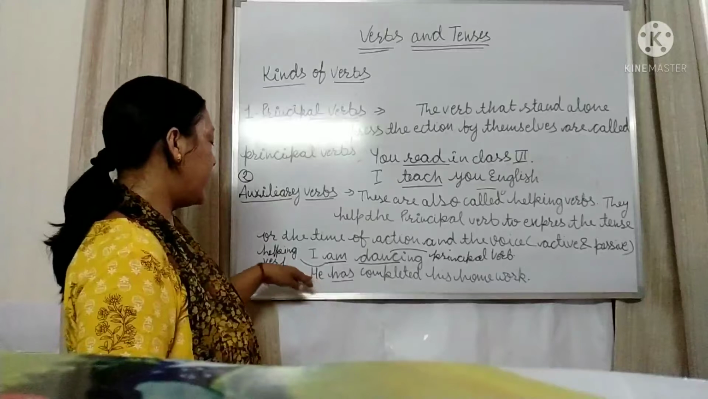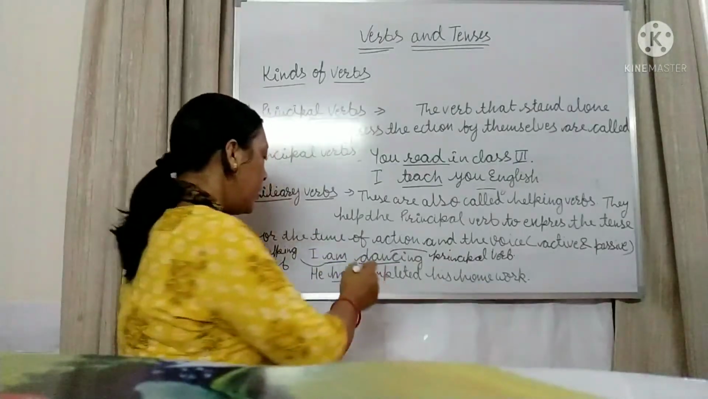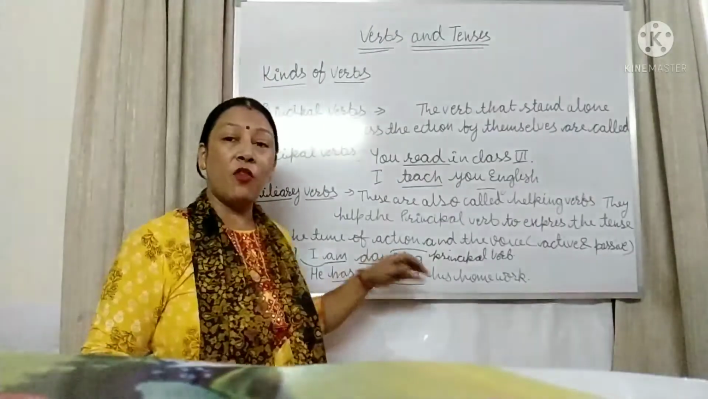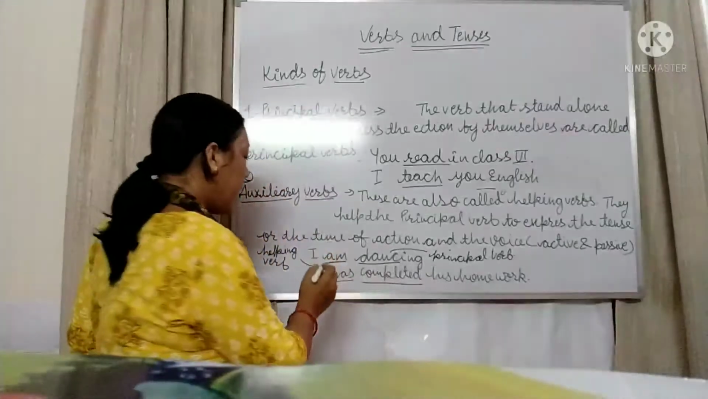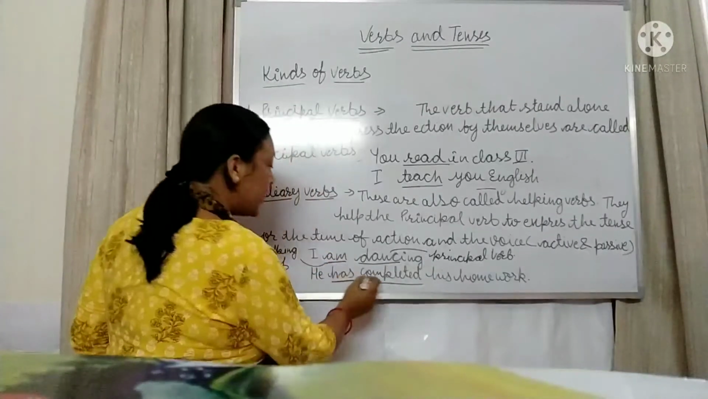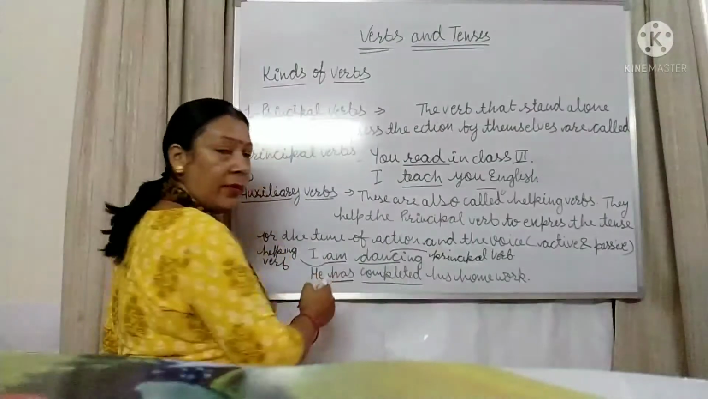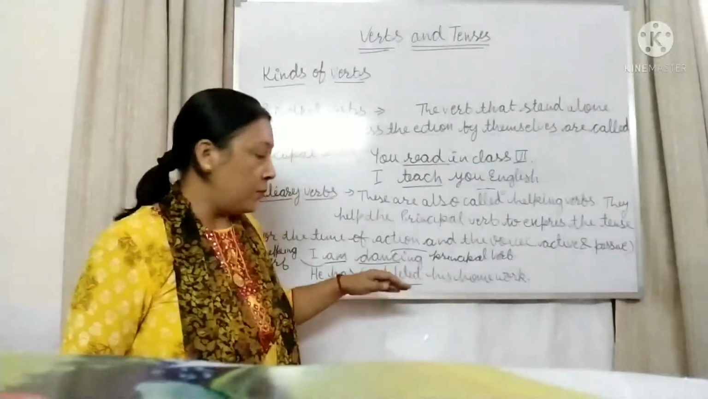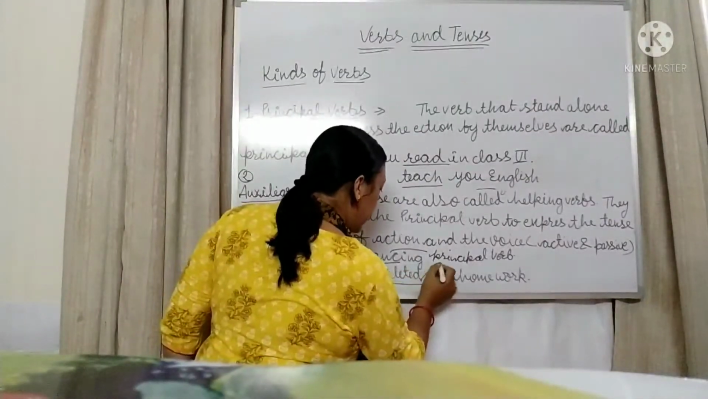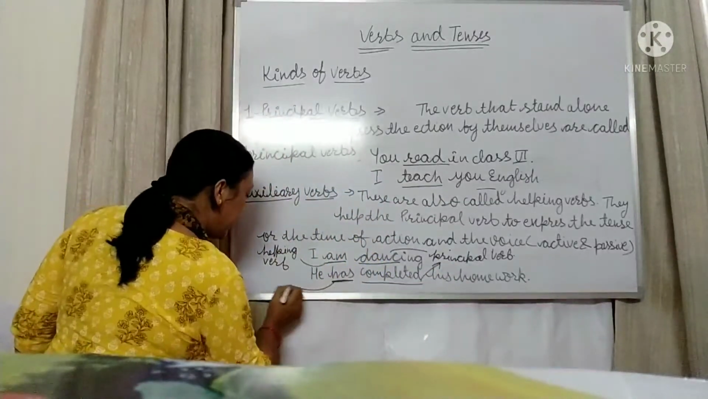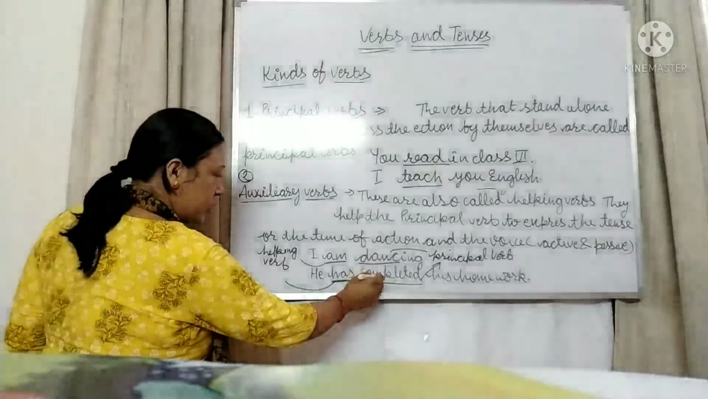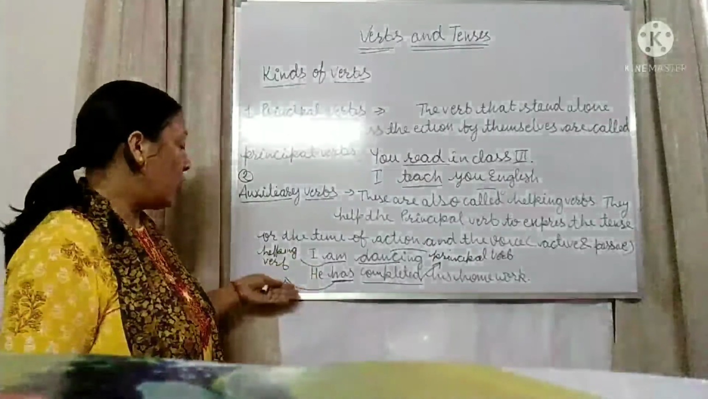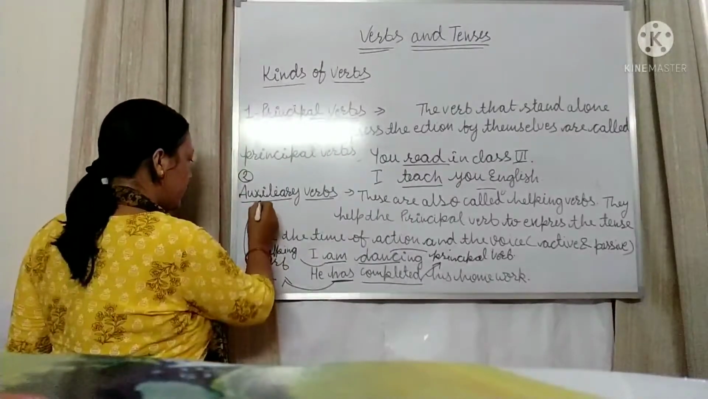Here also, in the second sentence, he has completed his homework. Completed is expressing that the work is completed. But this has is helping the main verb here, that by this has we came to know this sentence is in present perfect. So completed is again the principal verb, whereas this has is giving help and support to completed, the main verb. That's why has is a helping verb over here. We can call it helping verb as well as auxiliary verb.